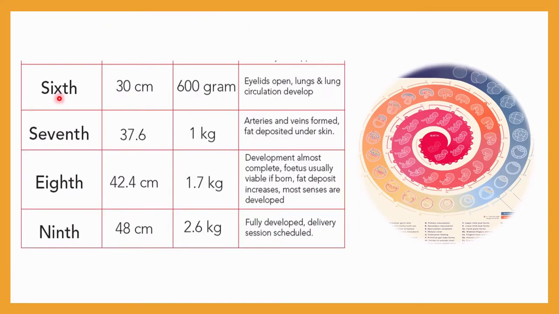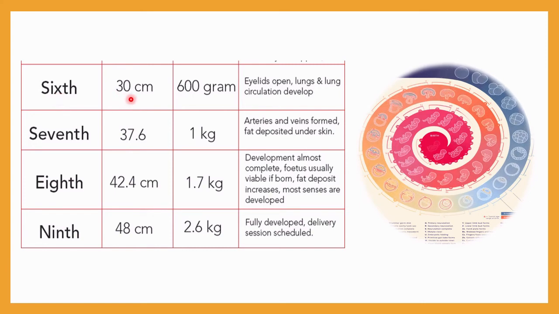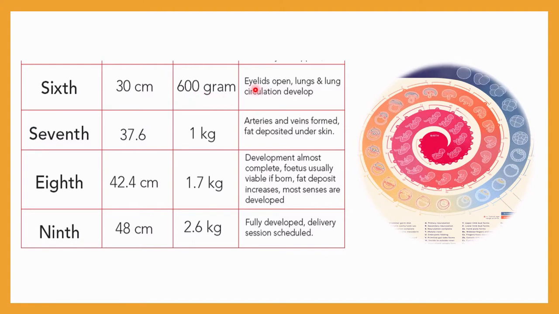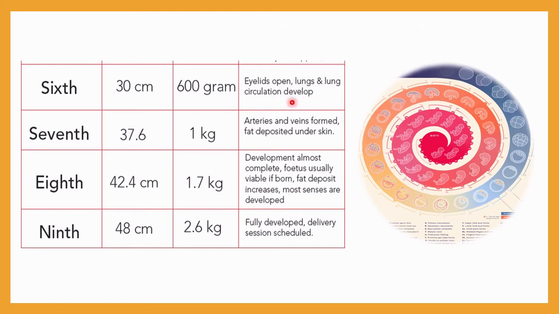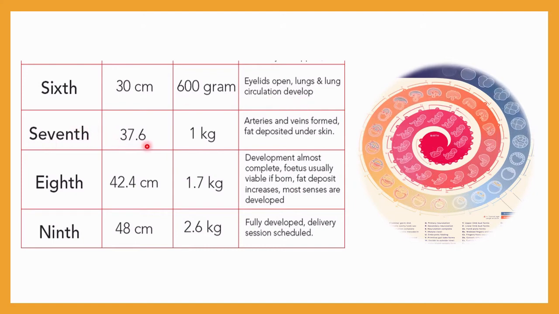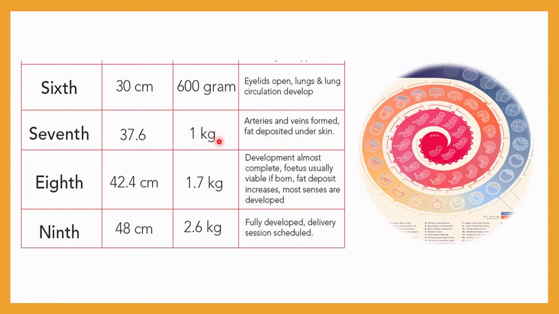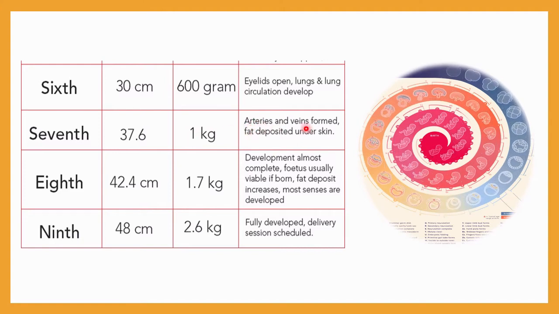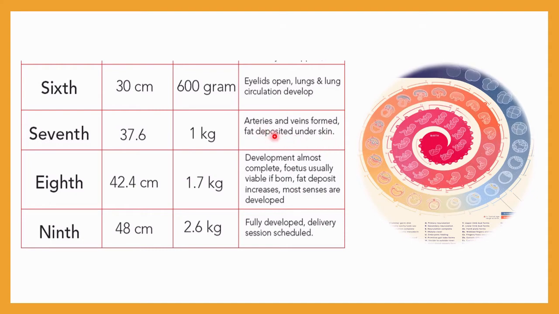So during the sixth month of pregnancy, the length of the fetus will now become 30 centimeter. Okay, and weight will be 600 gram. And here you can observe eyelids will open, lung formation and lung circulation will be developed. Okay, and in the seventh month of pregnancy, 37.6 centimeter length will be there, and here weight will increase up to 1 kg. Okay, here in this month you can observe arteries and veins will be formed, fat deposited under the skin. Okay, this is a characteristic feature in this month.